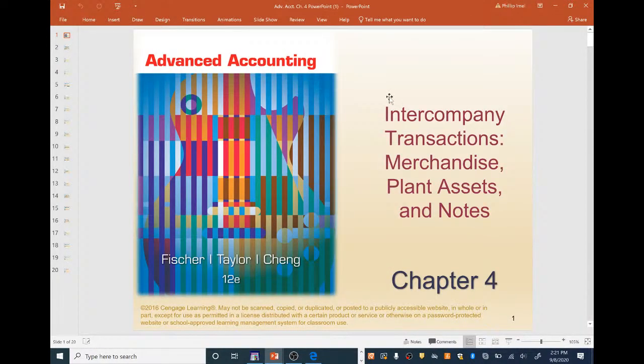Okay, welcome back, everybody. Today we're going to be covering Chapter 4. It's pertaining to intercompany transactions, in particular merchandise, plant assets, and notes.